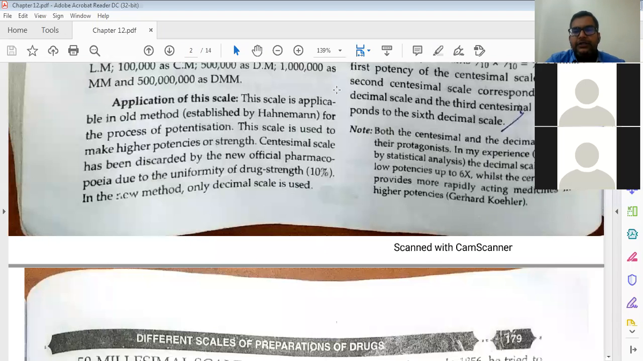Did you actually understand or not? This 2x is equal to 1c. Did you understand or not?